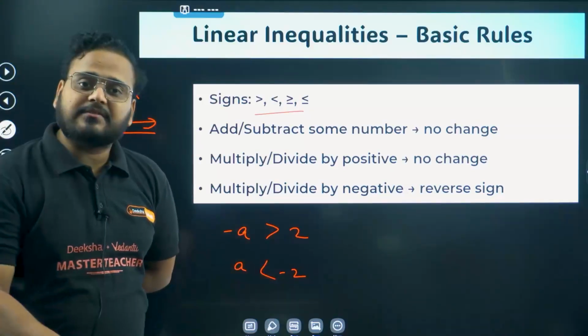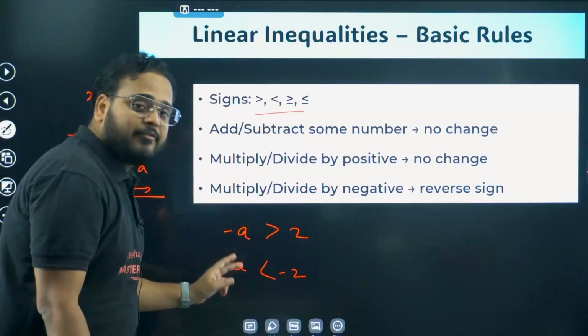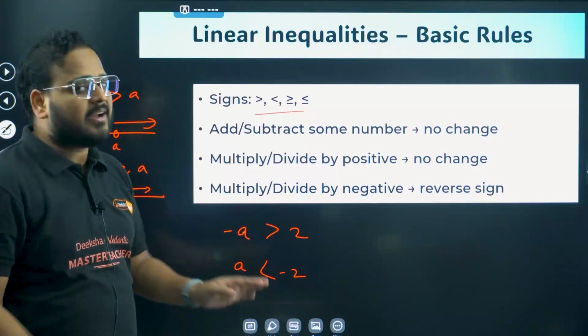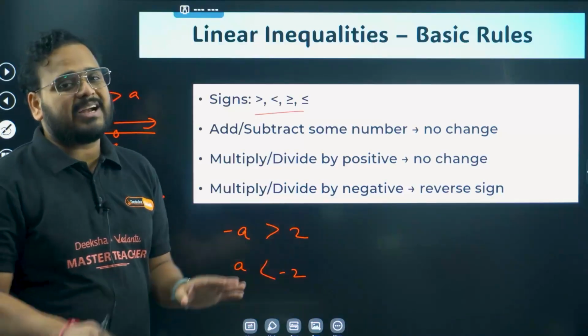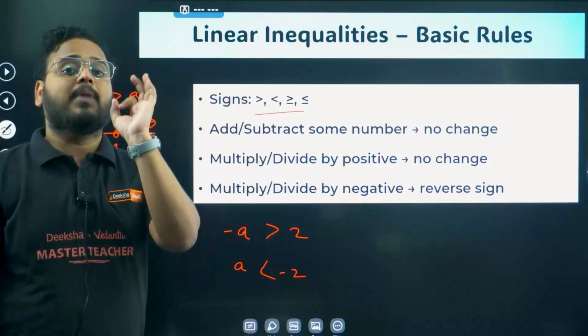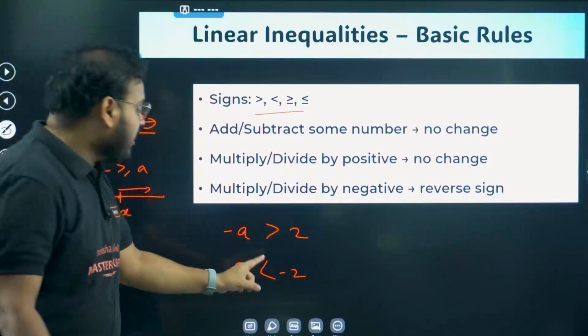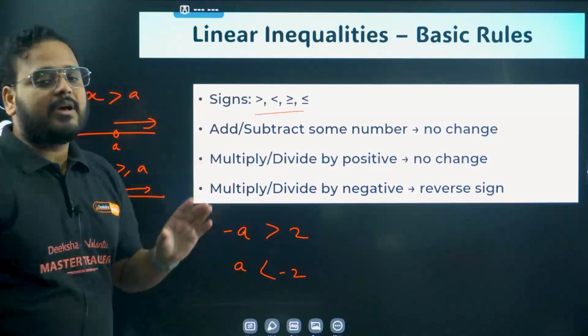If it is positive, if it is added, no problem. Two conditions. If you add plus 1 or minus 1 on both sides, no change. If you add a positive number also on both sides, no change. Multiply with a positive number, no change. Only when you multiply or divide by a negative number, the inequality will reverse its nature. That's very important. That's the most important part in the case of inequalities.